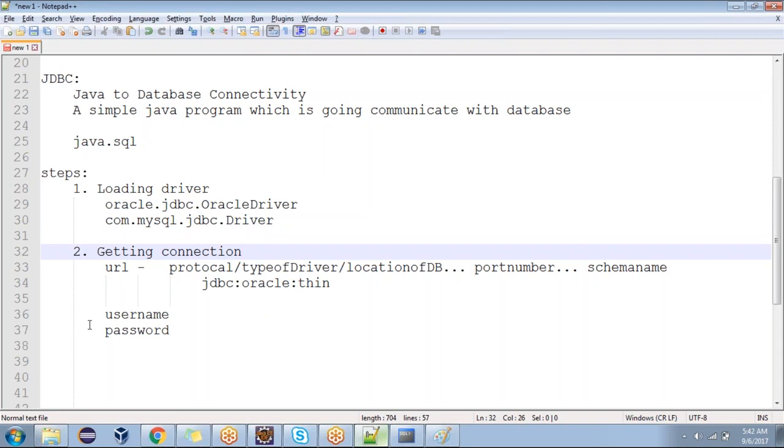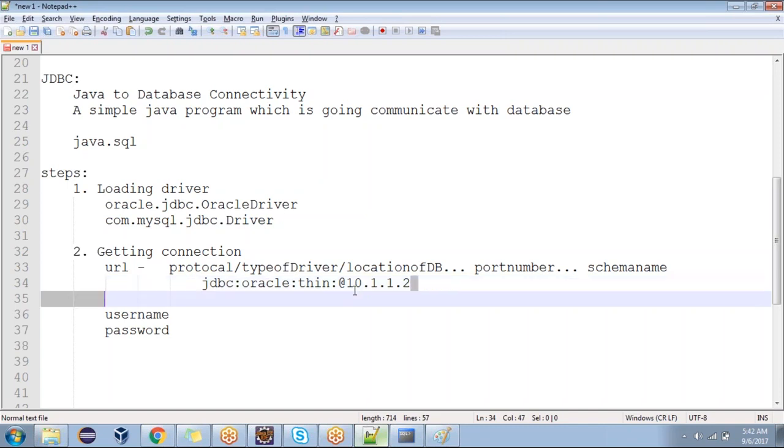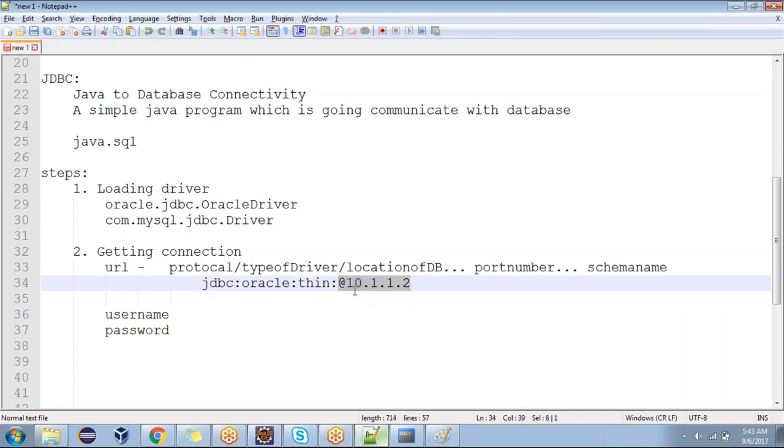In that case, what protocol are we going to use? Internally it will use some type of driver, and next one is colon @, the location of the database. Suppose your system IP address is 1.1.2. Am I clear now? This is called the IP address. But my database is existing in my local machine, so I'm going to write localhost. Any question?